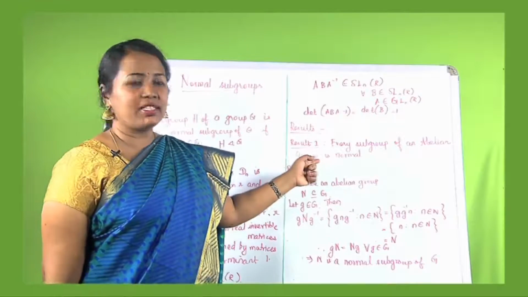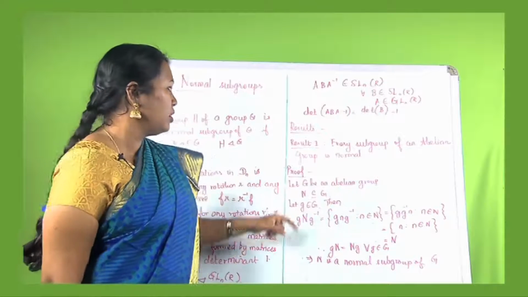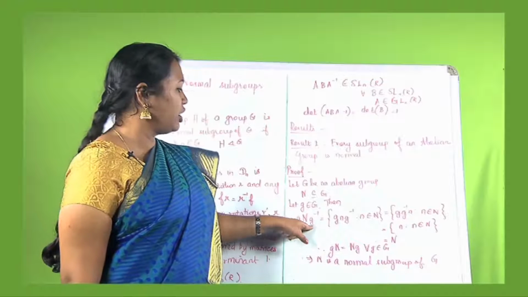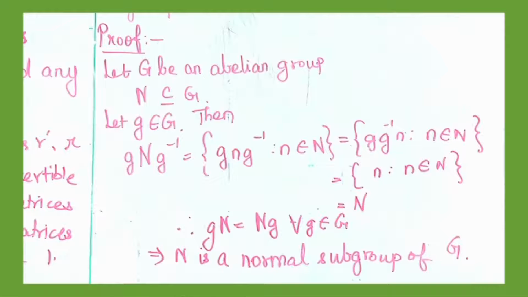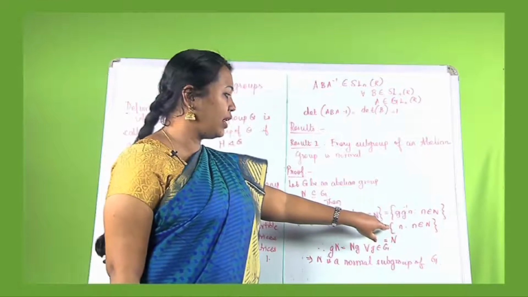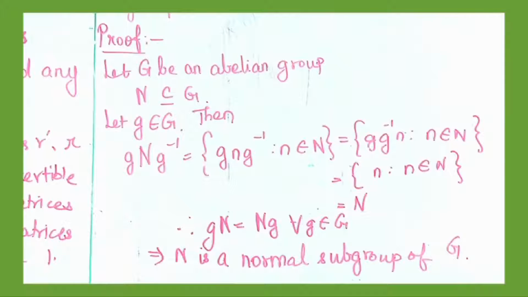We shall see some results now. Result 1: every subgroup of an abelian group is normal. Proof. Let G be an abelian group. Let us consider N to be a subgroup of G. Let g belong to G. Then g N g inverse is equal to the set of all elements g n g inverse such that n belongs to N. This can be written as n g g inverse such that n belongs to N. Obviously, g and g inverse will get cancelled and therefore we are left with the set of all n such that n belongs to N, which is nothing but the set N itself.